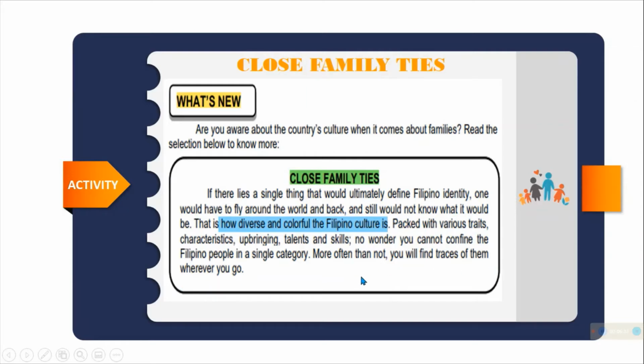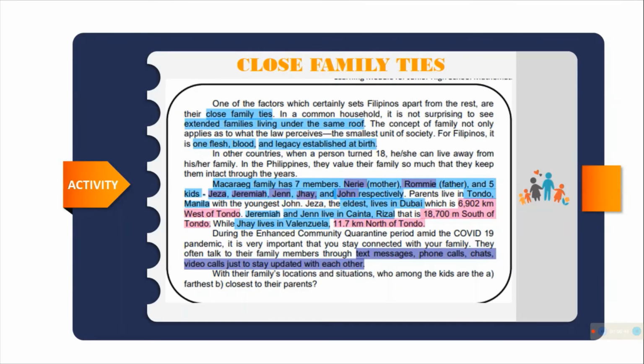So, kakaiba kasi ang close ng family pagdating sa mga Filipino. Sa ibang bansa kasi, pagdating ng 18 years old, obligado na silang humiwalay sa family. Pero sa atin, kahit may pamilya na, magkakasama ka.